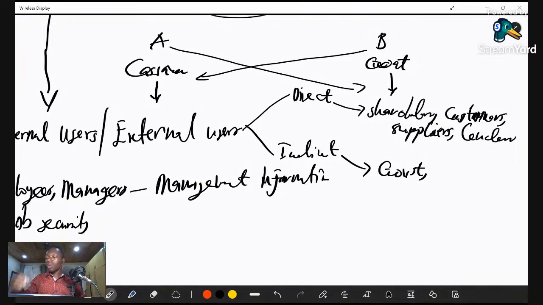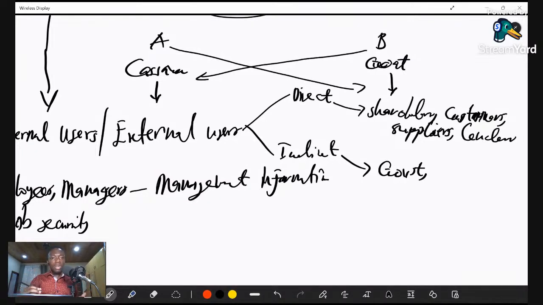And lenders as well. You also have banks. I mean, these people, they are more similar. Banks, lenders, creditors, suppliers, they all have the same role. They need the financial information. One key thing is to know the creditworthiness of the organization and to know whether the business will survive for long in that line.